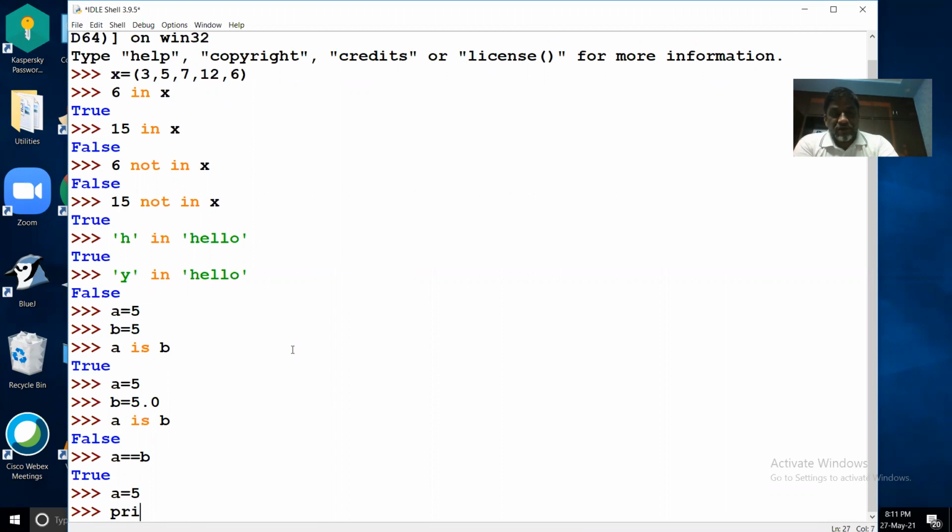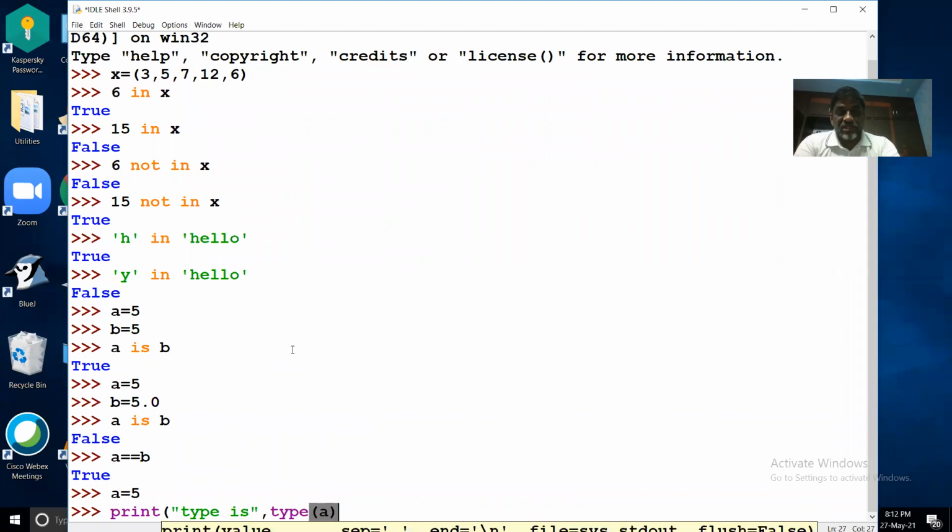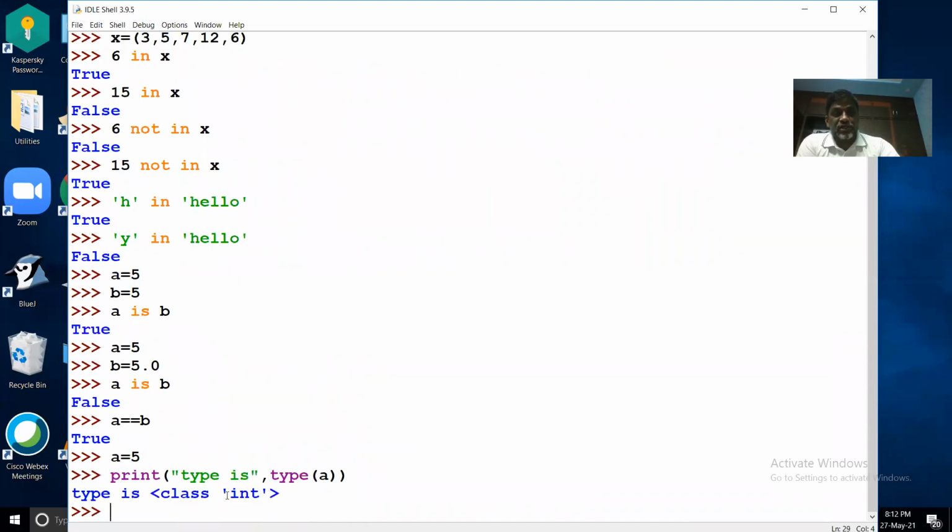So I'll type print, type of A is, comma, the function is type of the variable A. See, it is showing class int.